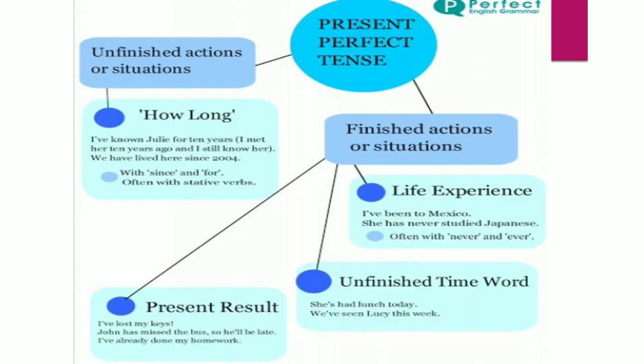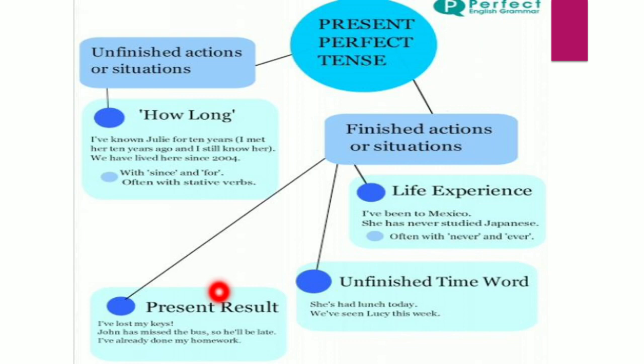Okay, so let's have a look at the usage, where we have to use present perfect tense. See, there are two types of actions: unfinished actions and finished actions. If we talk about finished actions, life experiences: I have been to Mexico. Unfinished, with a time word: she has had lunch today. Time fix, no time fix is there. Okay, so we are not talking about the time, it is about today, from morning to evening, any time, right? If we are talking about lunch, then lunch can be from 12 o'clock to 3 o'clock, so no prescribed time. So she has had lunch today.